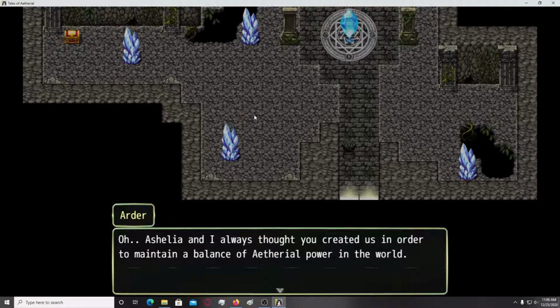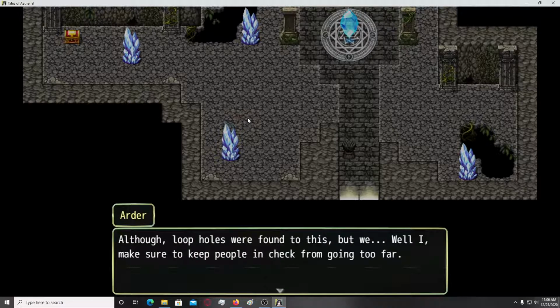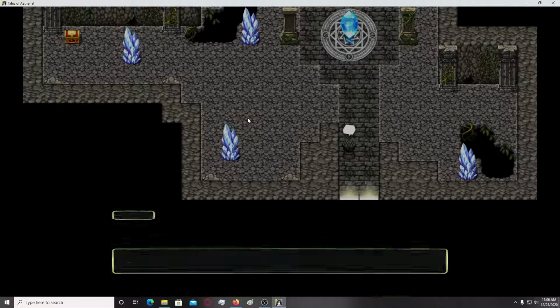Shelia and I always thought you created us in order to maintain a balance. Alright, like the first divine law states, no mortal can wield power over the world and destroy it for selfish gain. Alright, though loopholes were found to this, but I make sure to keep people in check from going too far. The glowing crystal has spoken. That was the whole reason we showed ourselves to the world in the first place.